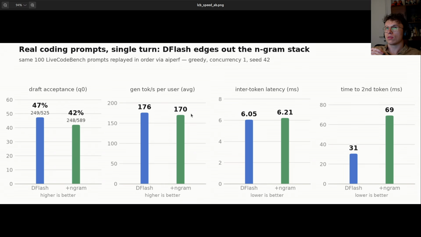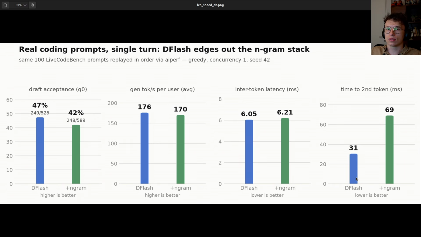We tested it on 100 problems. I modified the official LiveCodeBench GitHub repo so I can run it through aiperf, and we do again the same concurrency with the same seed. And as we can see, we generate fewer tokens per user on average for ngram. The inter token latency is also lower for DFlash, which is better. And the time to first token is basically 2 times lower. So as we can see, if we have 100 various different tasks, then this provides overhead, and maybe it's not the best to turn it on.